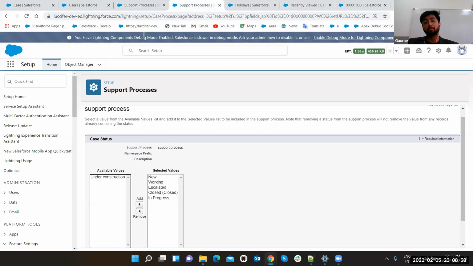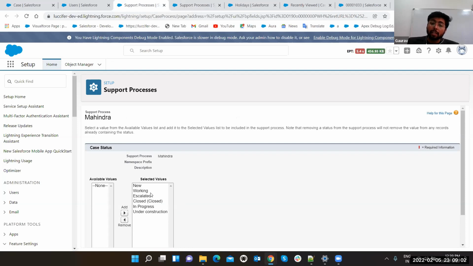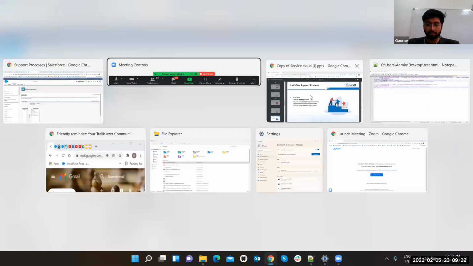But if the customer is coming from Mahindra or the automobile sector, they will see these selected values, including under construction. So you can create n number of support processes with your n number of record types, and assign different support processes to your different processes. Got it? That's how support process works.